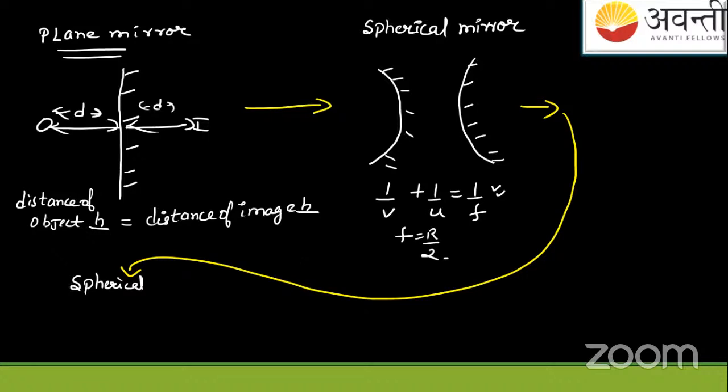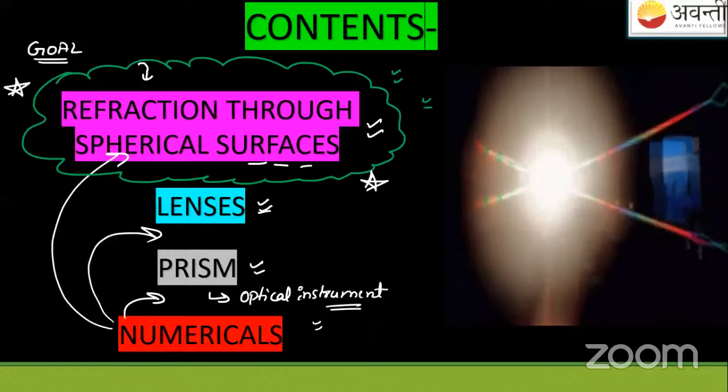But now the image is formed not due to reflection, but due to refraction. So when spherical surfaces come, how is the image formed? Suppose the surface is like this. It will not be polished. Polished is shown by these kinds of sticks. It's not polished. So what will the formula be? The formula will be this now.